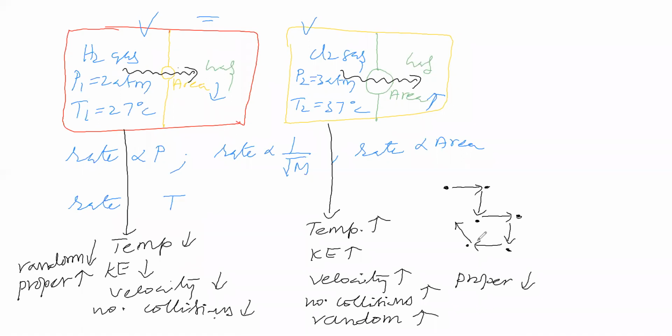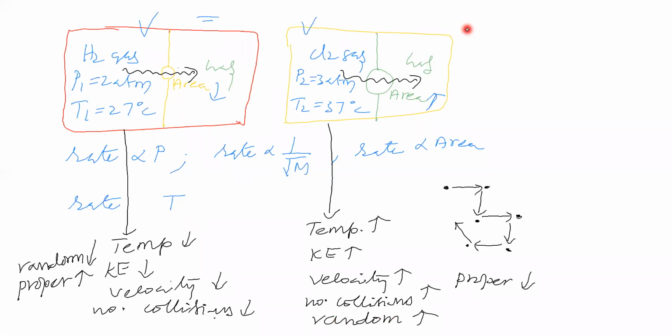That means if the velocity is high, the number of collisions will be high. Collision is changing the direction of the path, the direction of movement. Due to that, what happens to the random motion, do you think? Due to collision, the path of the movement changes, which means random motion is increasing.